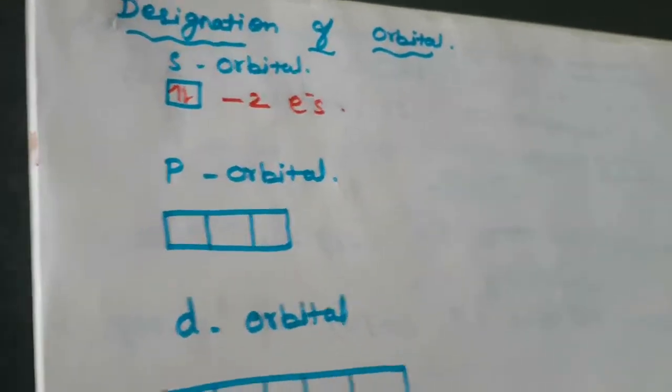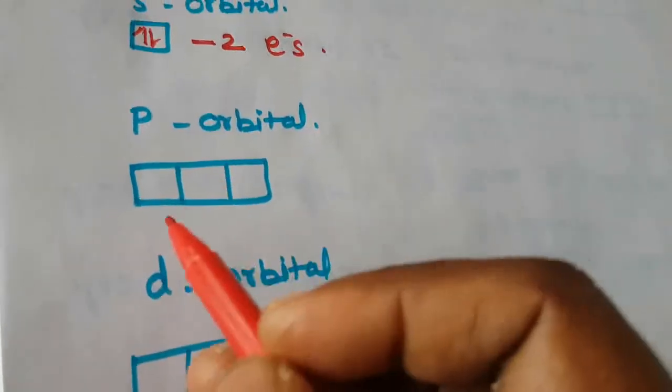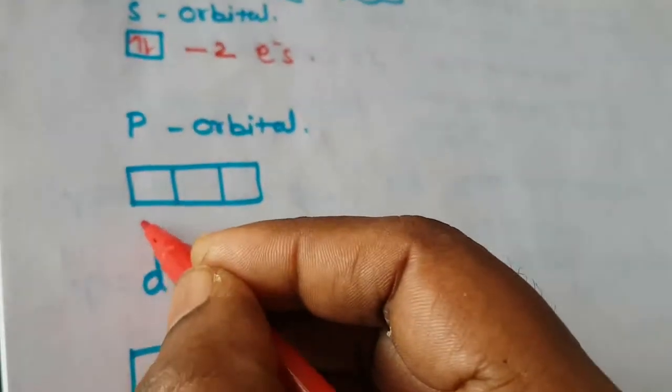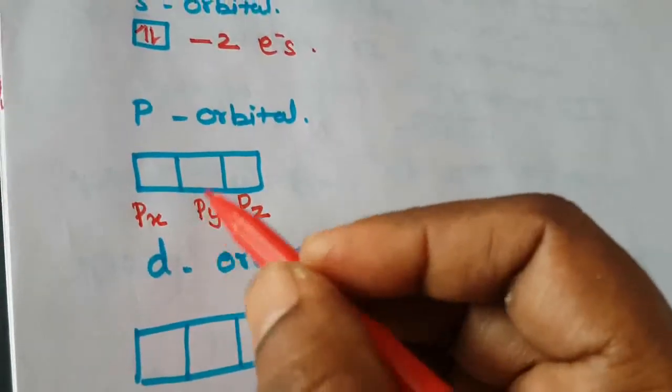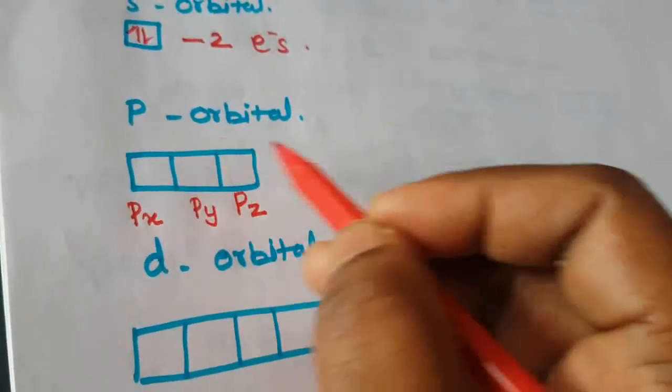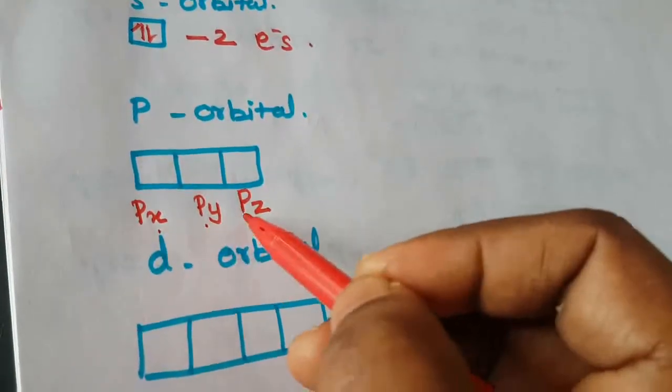So p orbital is called 3 orientation. What is the name of these orientations? They are px, py and pz. So you just remember the 3 orientations of the p orbital: px, py and pz.